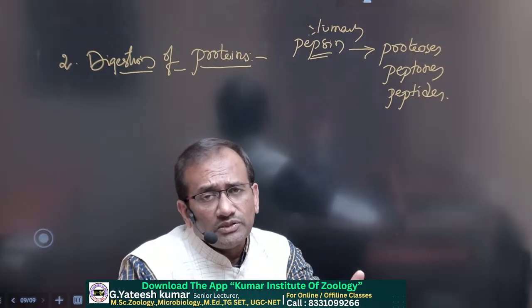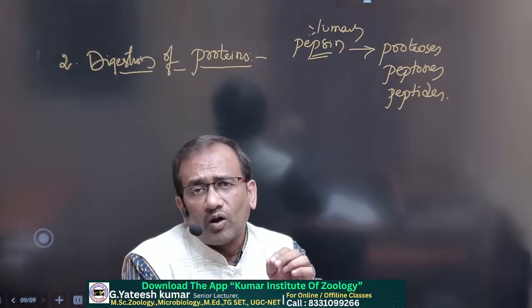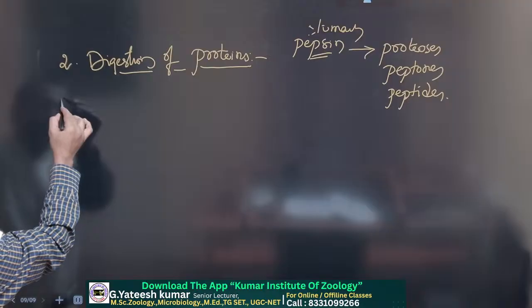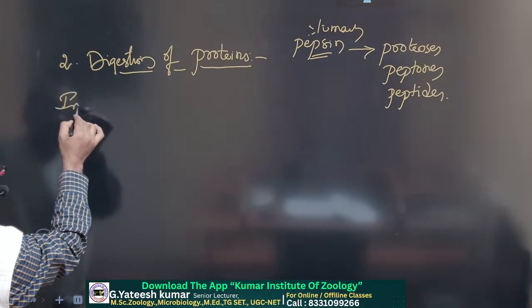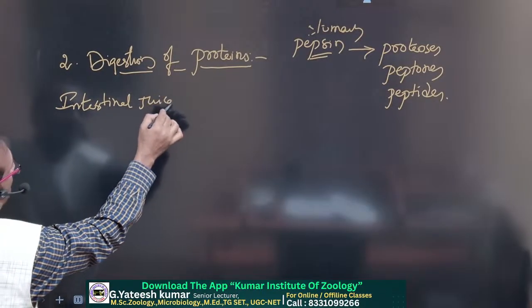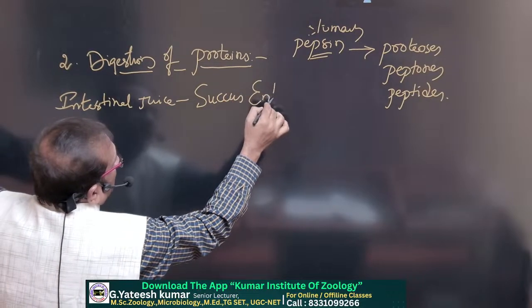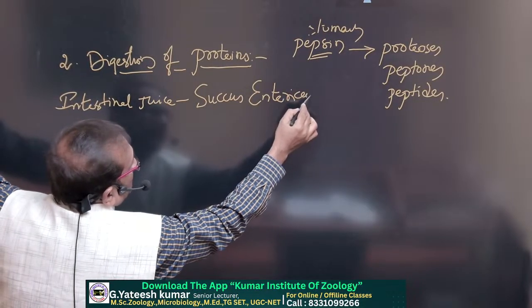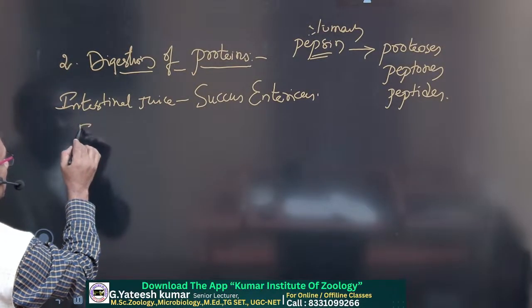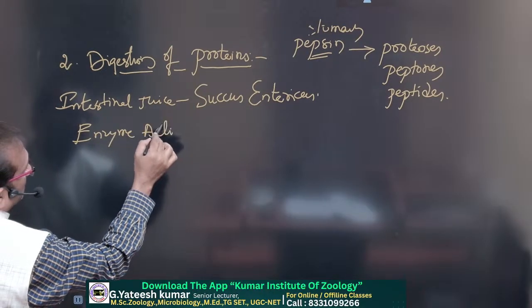In the intestinal juice, the enzymes are tripeptidase, dipeptidase and carboxypeptidase. See here, first, the small intestine's intestinal juice is also known as succus entericus. In this juice, an enzyme activator is present.